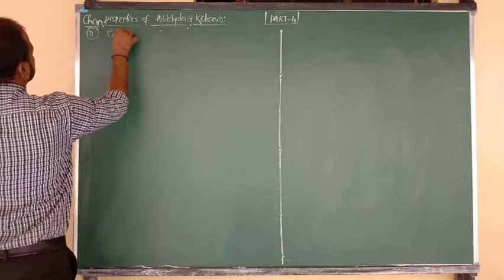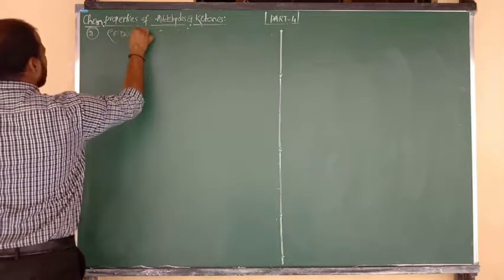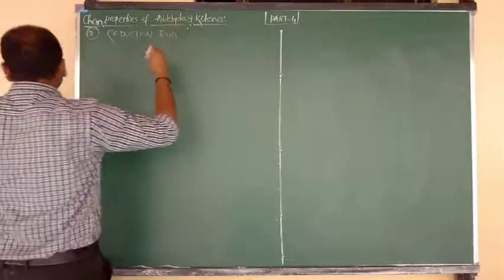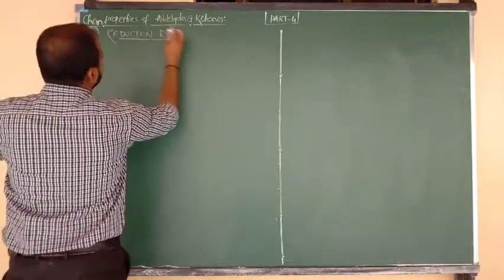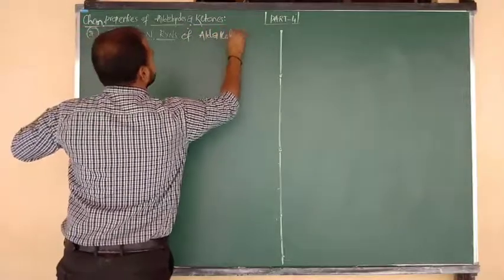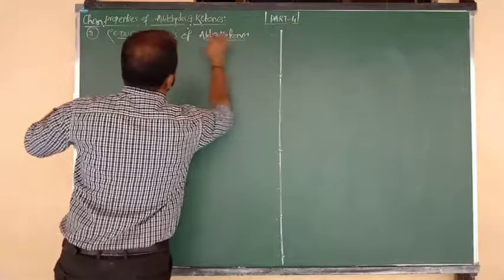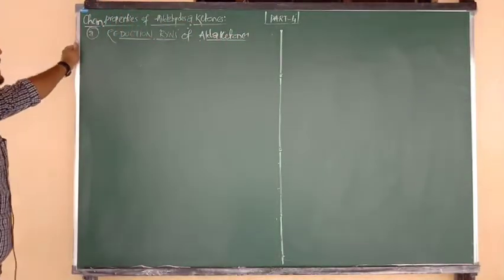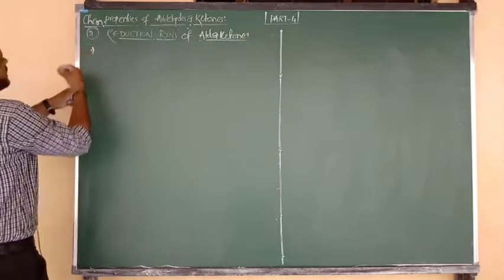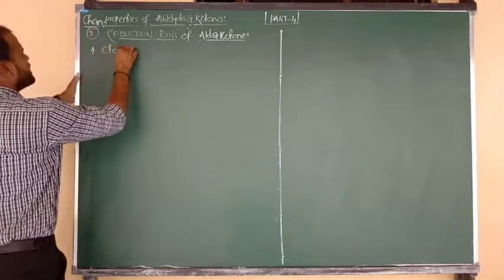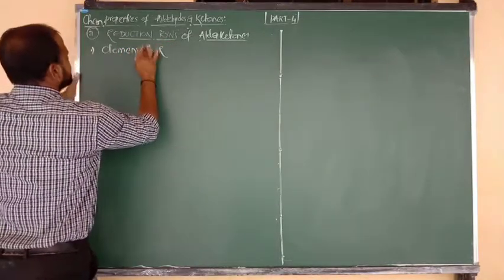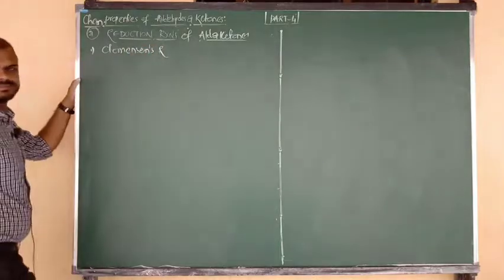Chart 2, reduction reactions of aldehydes and ketones. Yes, I am going to discuss it now. In that, number 1 is Clemmensen reduction, very important from the objective point of view. Clemmensen reduction.